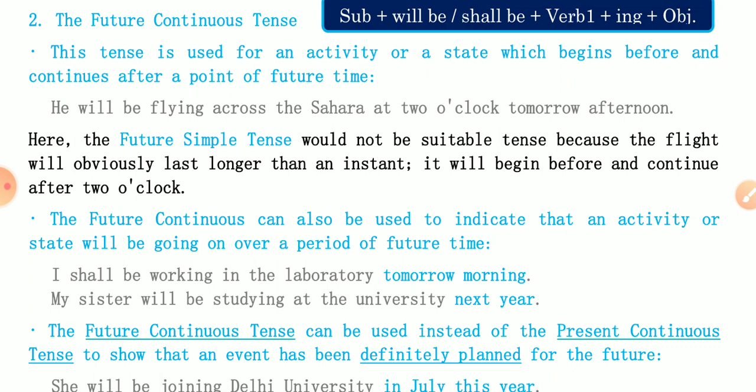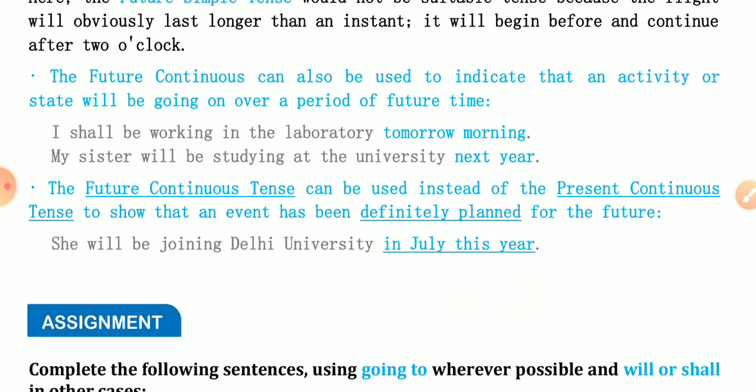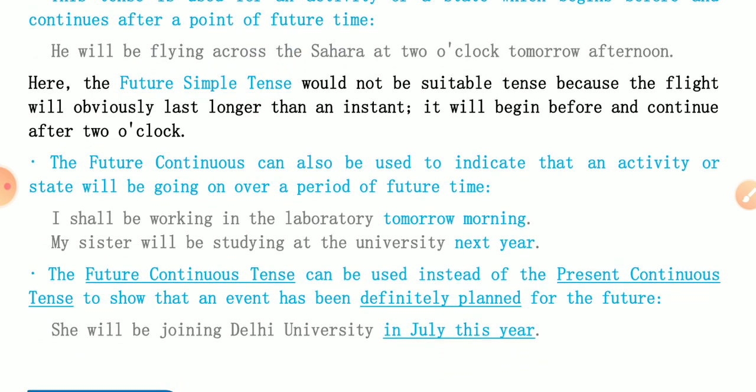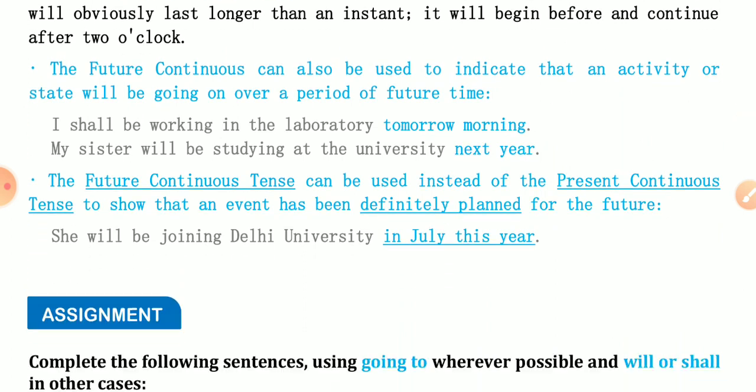Next, the future continuous tense can be used instead of the present continuous tense to show that an event has been definitely planned for the future. Like, he will be joining Delhi University in July this year. So, in July this year, that is a future showing word. That's why will be joining, future continuous tense, has been used.